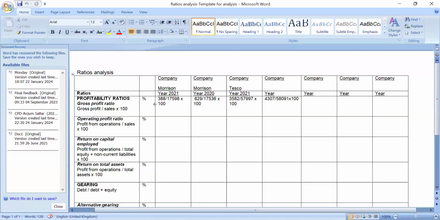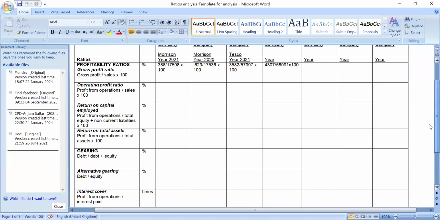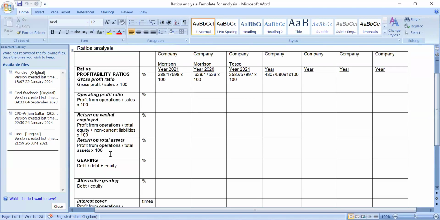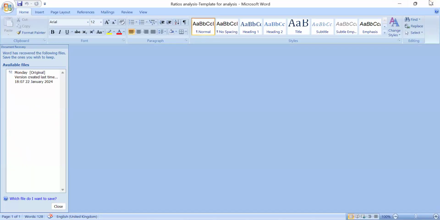You've been given all the formulas. We can write company A or company B, so this we did for Tesco and Morrison. All the formulas are given, you pick the data, divide it, fill it in and put it into task 3. Underneath you can say what's happened here, performance, and limitations. That's it. Done for task 3.